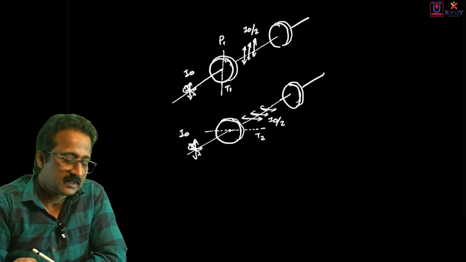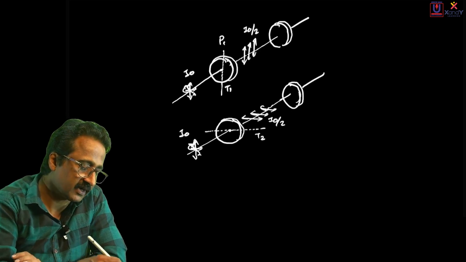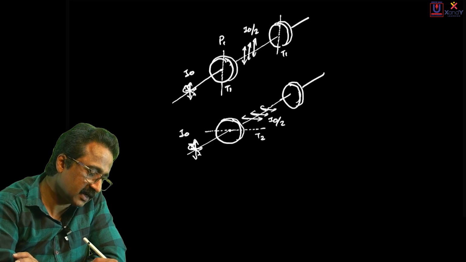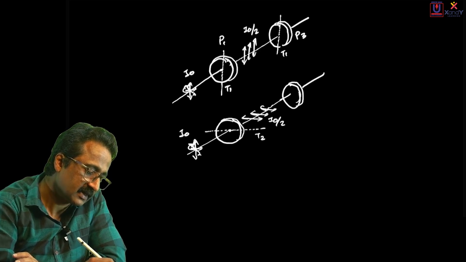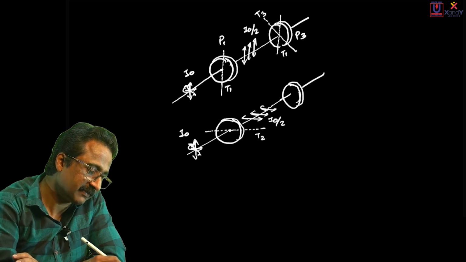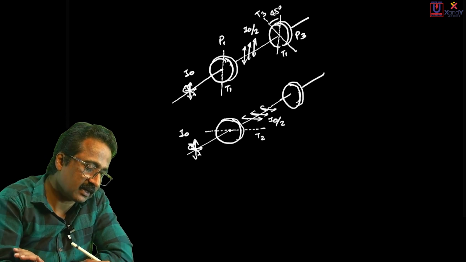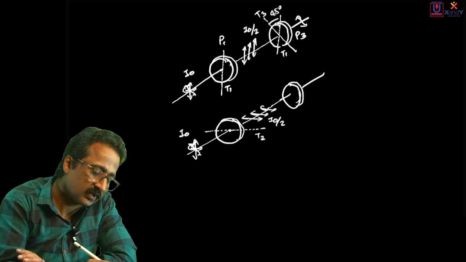They say that this Polaroid makes an angle of 45 degrees compared to the previous one. If the old Polaroid is T1, then this one is P3. They say the transmission axis of P3 is like this, so let me call it T3. This makes an angle of 45 degrees with the plane of vibration. So certainly it will emit light with a lesser amplitude and lesser intensity.